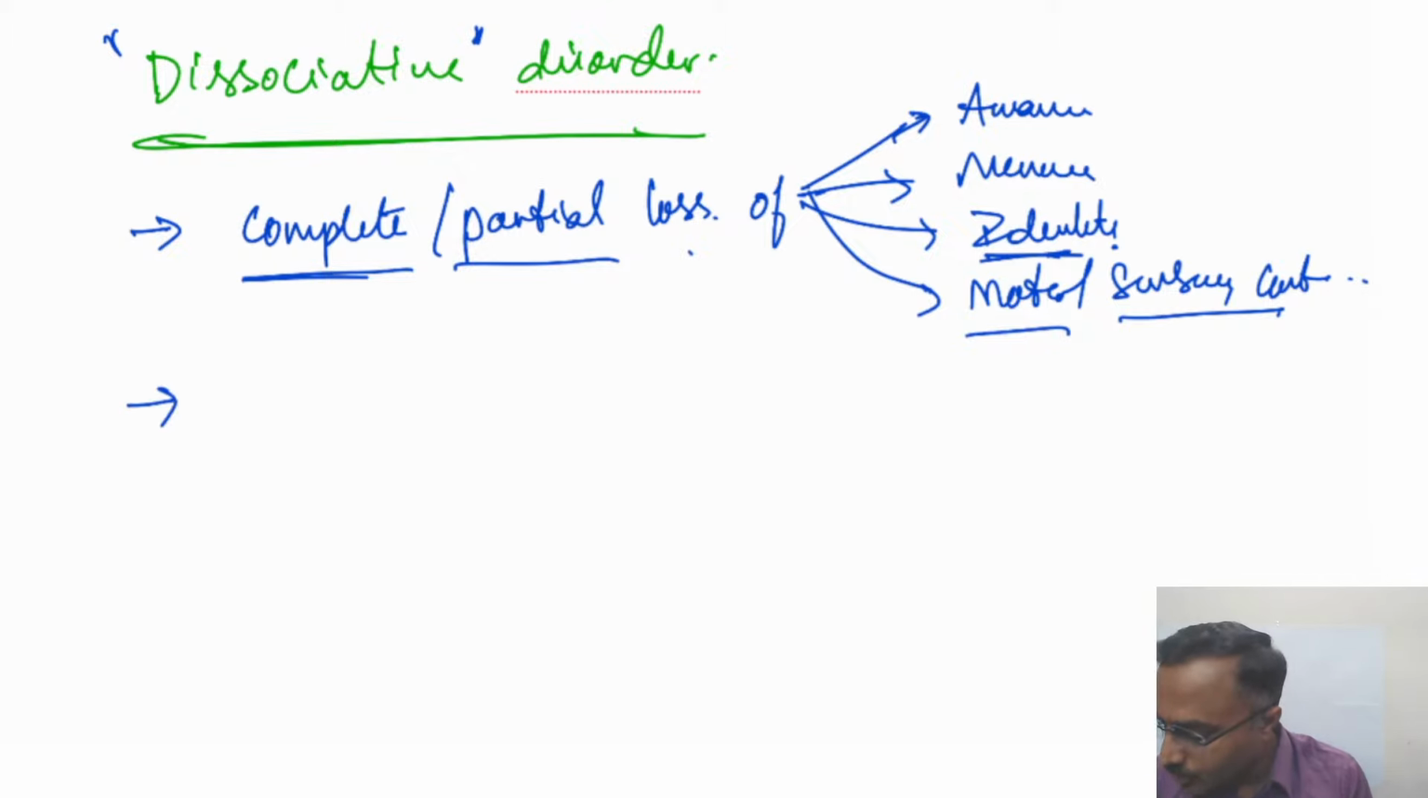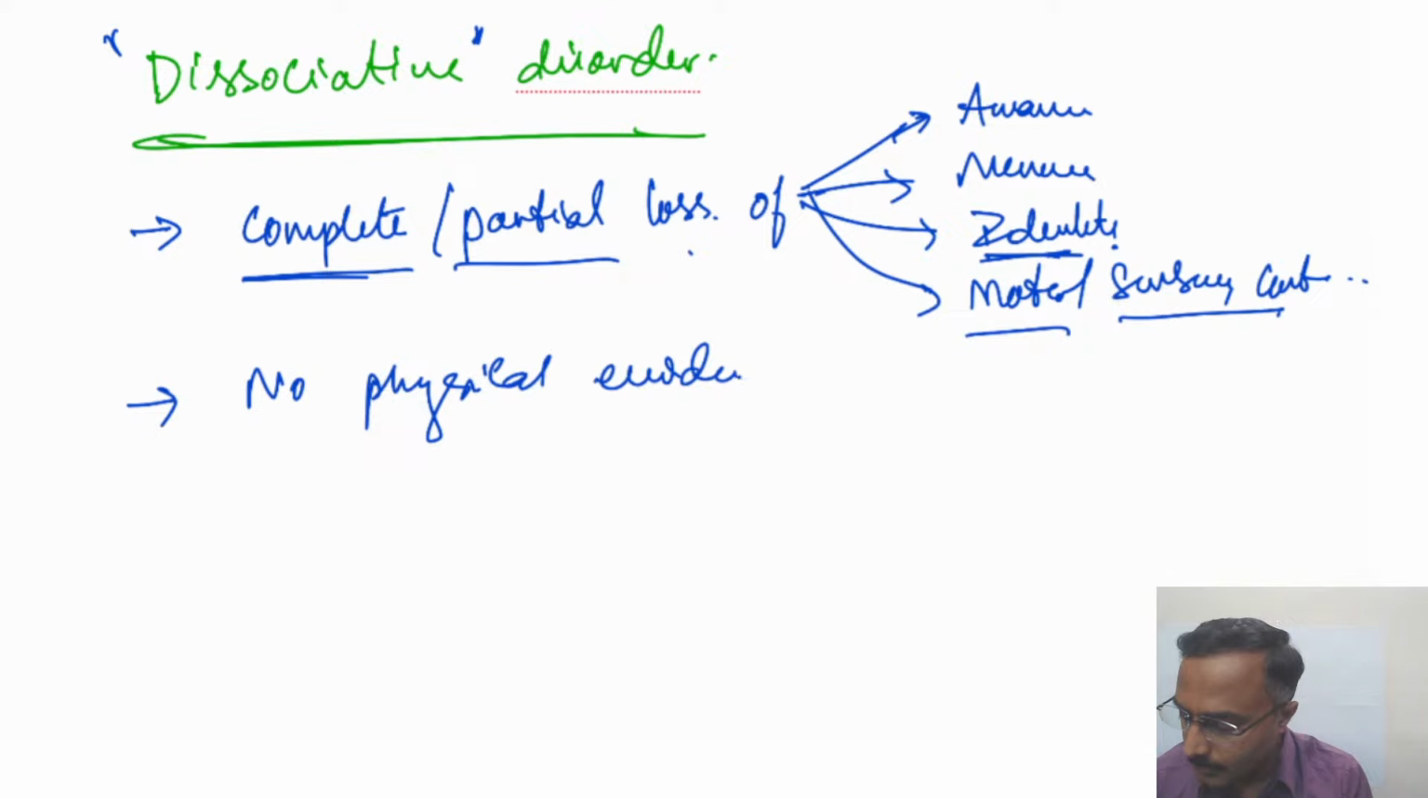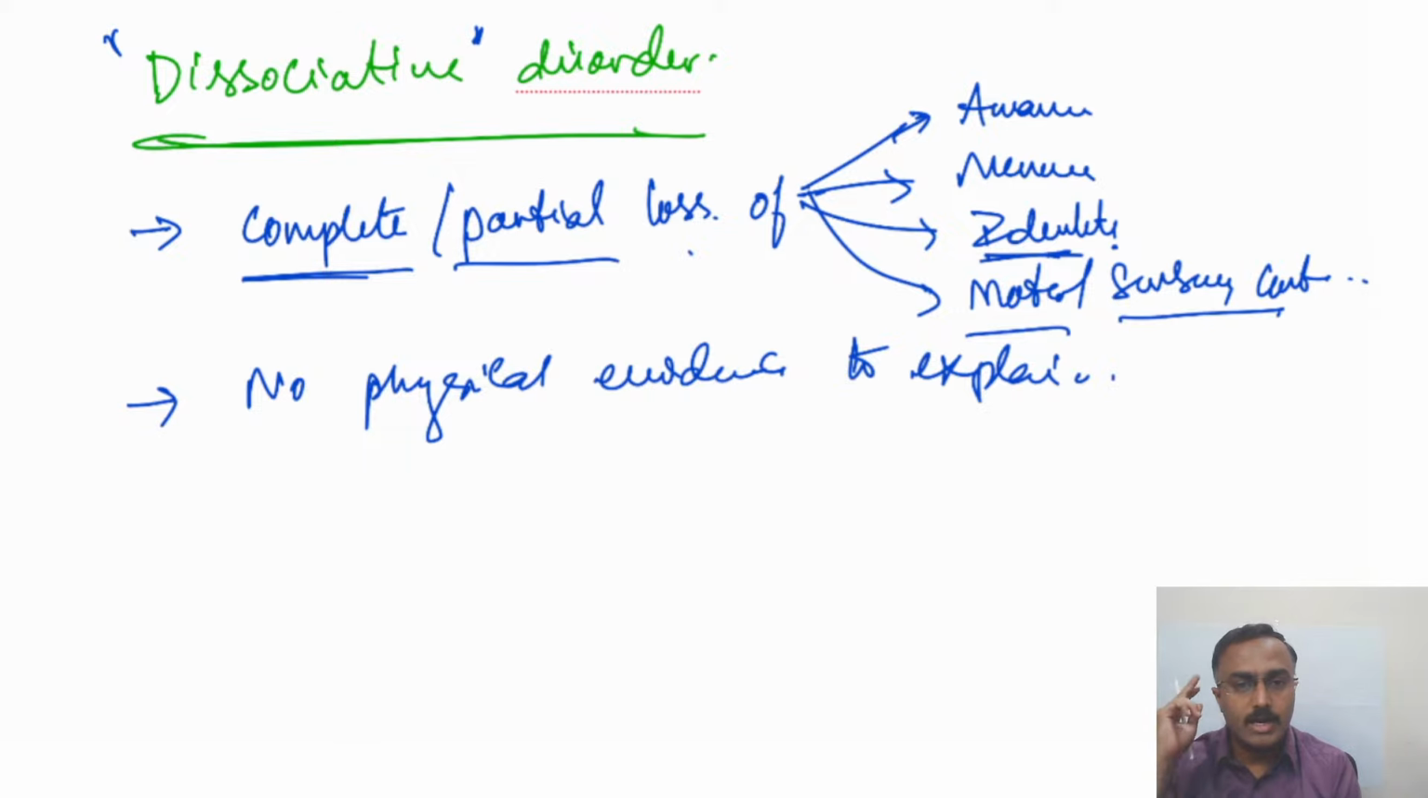Then there should be no physical evidence to explain this loss. For example, somebody has a head injury because of which he doesn't remember the period of the accident or 1 or 2 hours before that. That doesn't become a dissociative disorder. Or somebody has a retinal artery or retinal vein occlusion because of which they have temporary blindness. That is not referred to as dissociative. So there shouldn't be any physical evidence to explain the symptoms they present with.